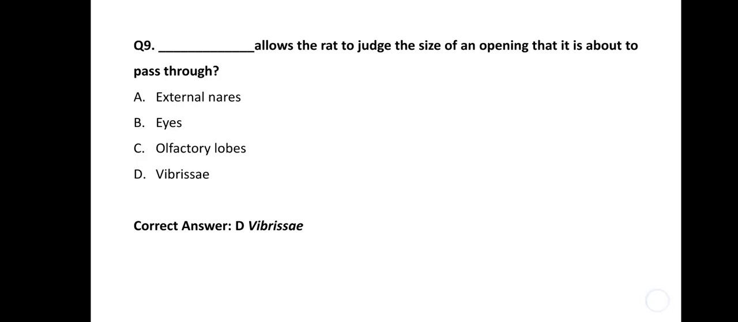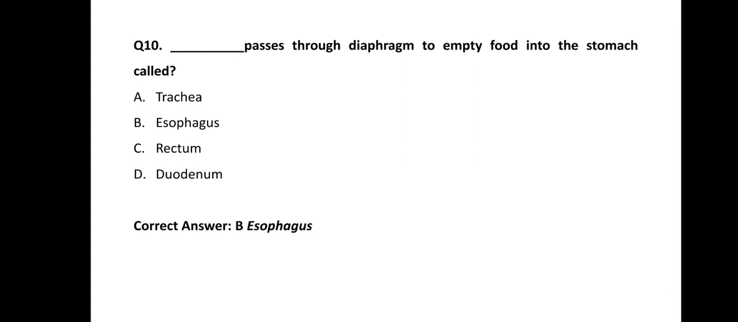Okay. So next question is, dash dash passes through the diaphragm to empty food into the stomach. What type of structure passes through the diaphragm and enters into the stomach? Options are trachea, option B is esophagus, option C is rectum, and option D is duodenum. So the correct answer of this question is option B, esophagus.